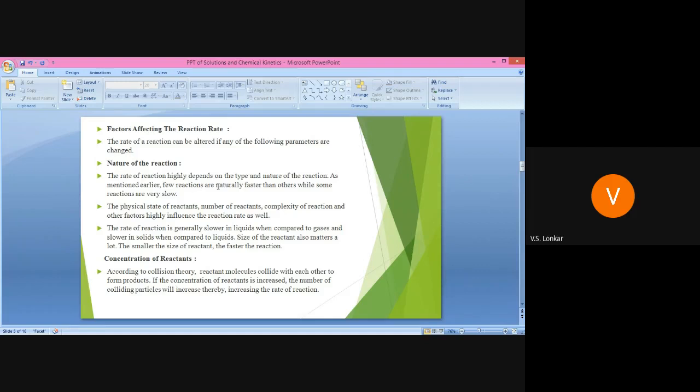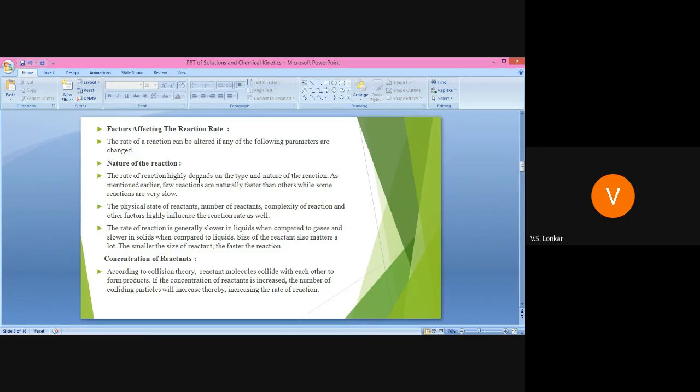The rate of reaction highly depends on the type and nature of the reaction. Some reactions are naturally faster, and some reactions are very slow. We cannot carry out such a reaction by using our hand. Naturally some reactions are faster or slower, and depending on that, the rate depends.